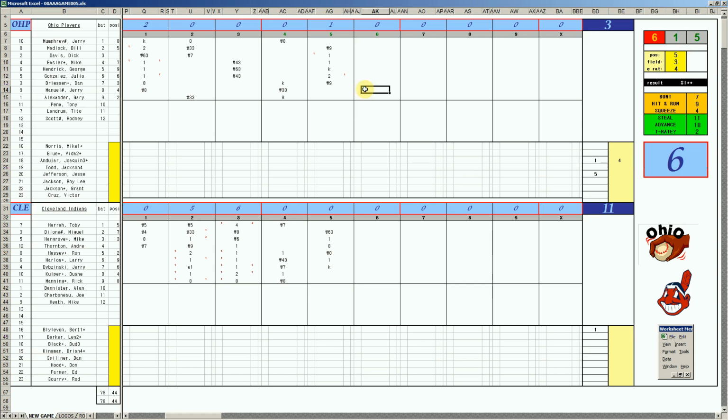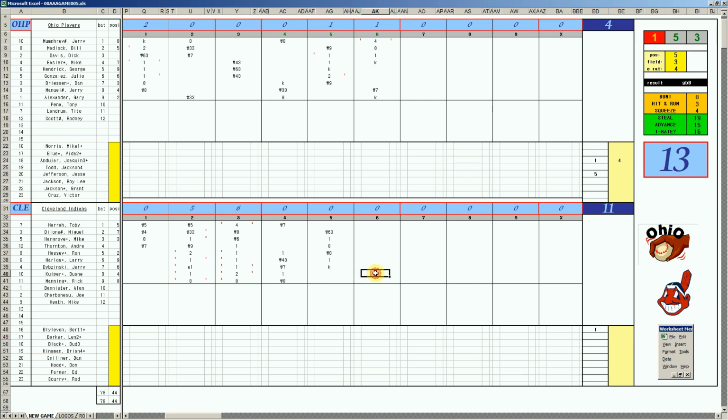Jerry Manuel, 66, flies to left. We have an opportunity to rest Blyleven here. Gary Alexander, Ks. Save his arm a little bit. Now Hayden come back on for Game 5. Jerry Mumphrey, 1-5. Homer 1-9 double. That's a home run. 11-4. Bill Madlock, 37's a walk. Ohio's not giving up. Which one? The players. 1-9 Dick Davis singles. Hold on, Al. Hold on. 2 on, 2 outs for Mike Easler. 57's a K. 11-4 game.